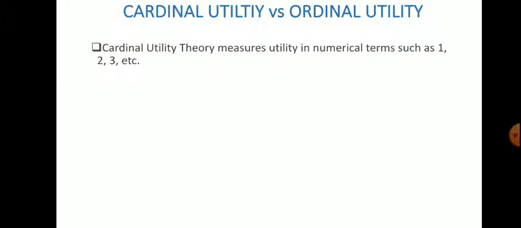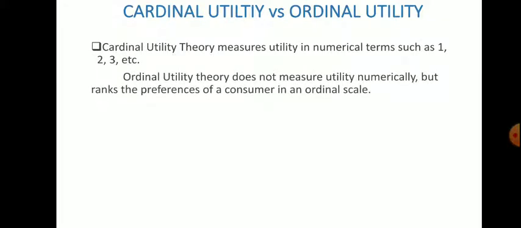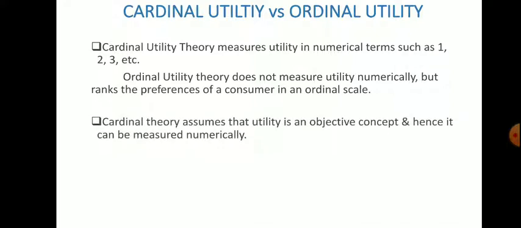Now, cardinal versus ordinal utility. In cardinal utility, we can measure utility with numerical terms like 1, 2, 3, 4, but in ordinal utility theory we cannot measure numerically; we can only rank first, second, third according to our preference.